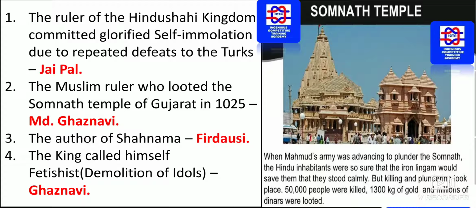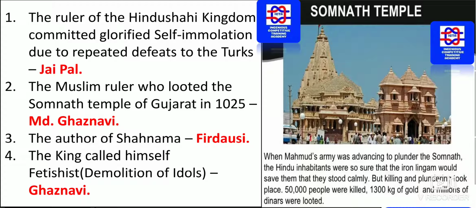The Muslim ruler who looted the Somnath temple of Gujarat in 1025 was Muhammad Ghaznavi. We should remember that Somnath temple is located in Gujarat, from where the Kohinoor diamond was taken, that Muhammad Ghaznavi looted in the year 1025.